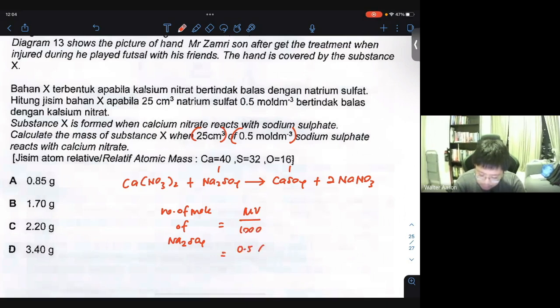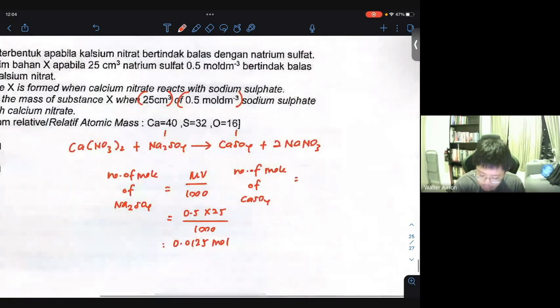That's 0.5 times 25 divided by 1000. So you get 0.0125 mole. It's a 1-to-1 ratio, which means the number of moles of calcium sulfate produced will also be 0.0125 mole.